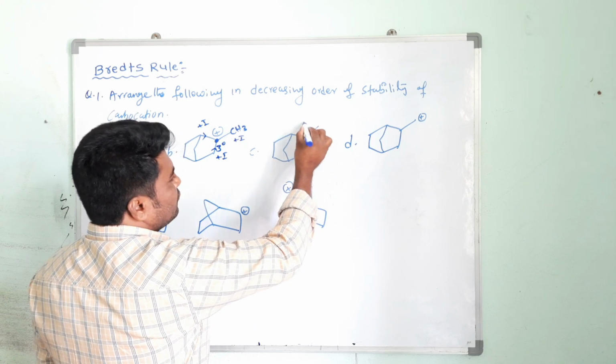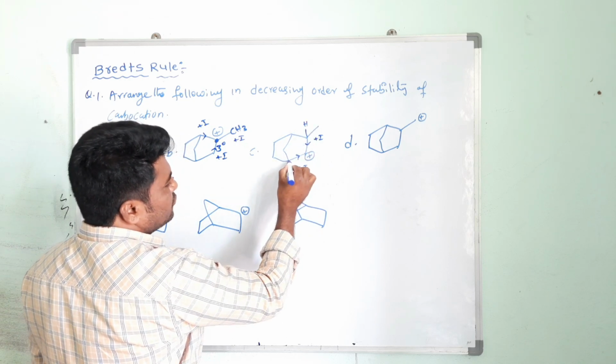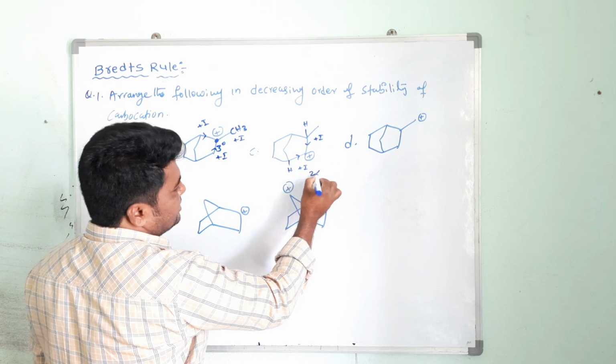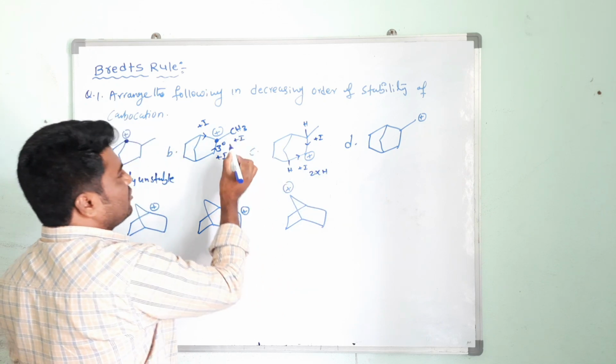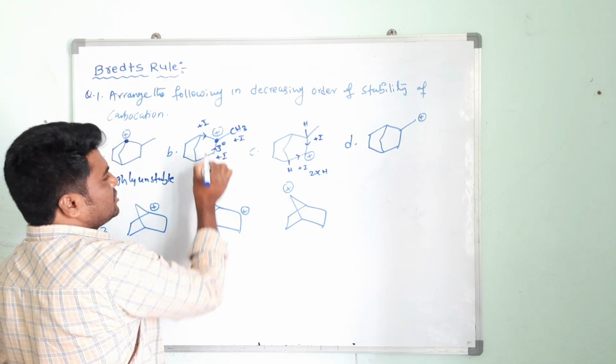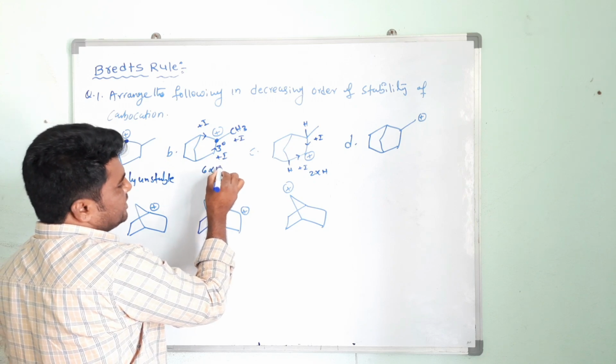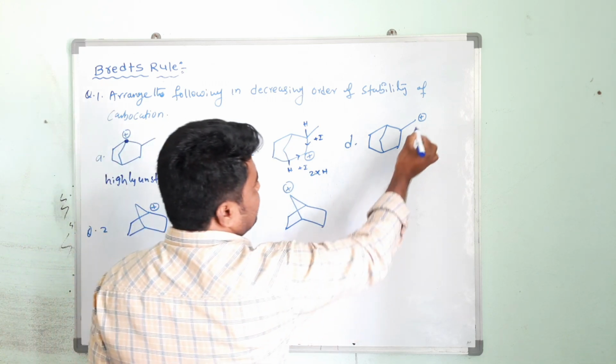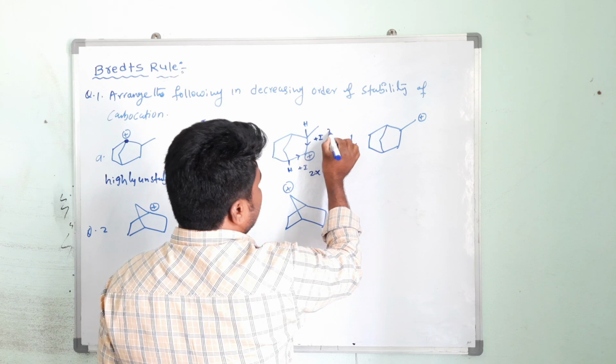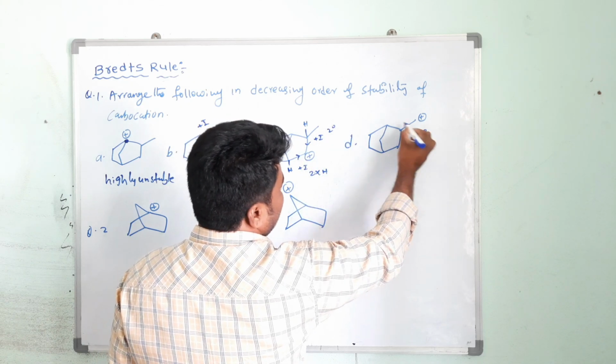Here this is secondary, only two plus I effects are there, and if you see the hyperconjugation, here only one hydrogen and here also one hydrogen, only two alpha hydrogens. Here there are more alpha hydrogens: 3 plus 2, 5, 5 plus 1, 6 alpha hydrogens, six hyperconjugations. And see, this is secondary, and this is primary, with only one alpha hydrogen.